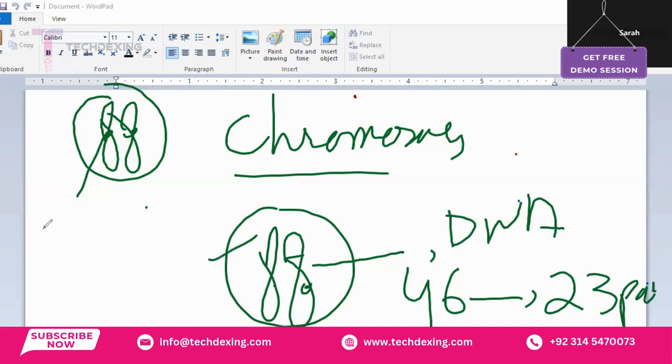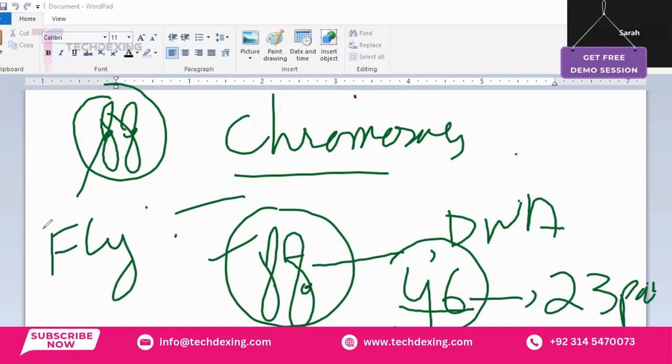In humans there are 46 chromosomes, but this number is not the same in each species. In the case of the horse fly the number of chromosomes is different, and in chimpanzees and other species the chromosome number may vary, but we are only concerned with human beings.